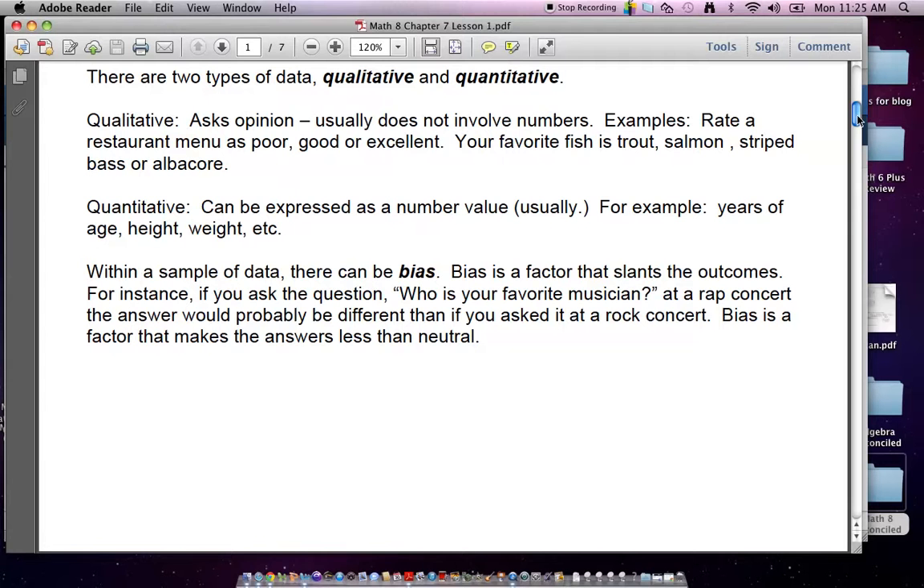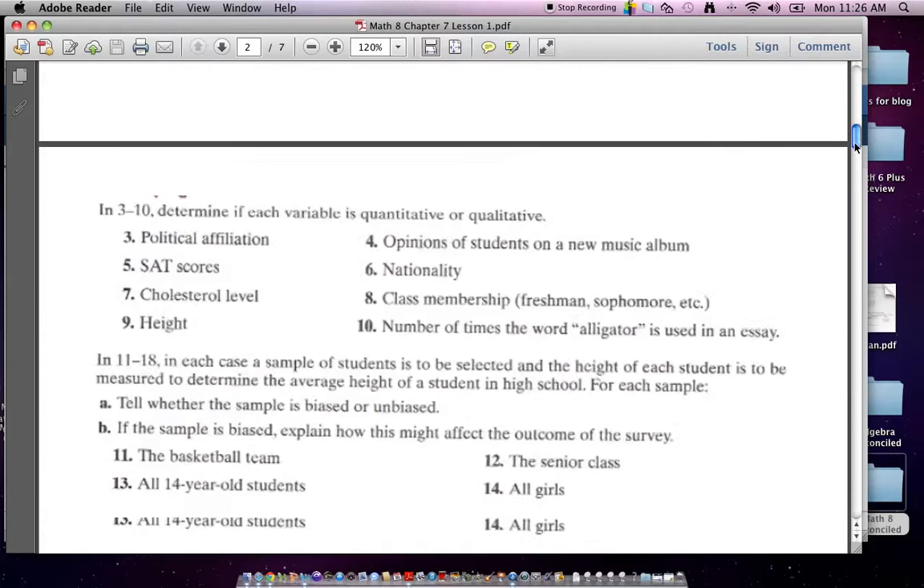So, when you wanna know if data is quantitative, here's the biggie. It can be expressed as a number value usually. For example, how old are you? What's your height? What's your weight? Those are things that I can all assign numbers to. A qualitative asks your opinion, and almost always, it does not involve numbers. Things like type of music, etc. Okay? Now, if I said, what's your favorite number? That's qualitative and it involves numbers, okay? So, the other thing is bias, and we'll talk about bias in a couple of minutes.